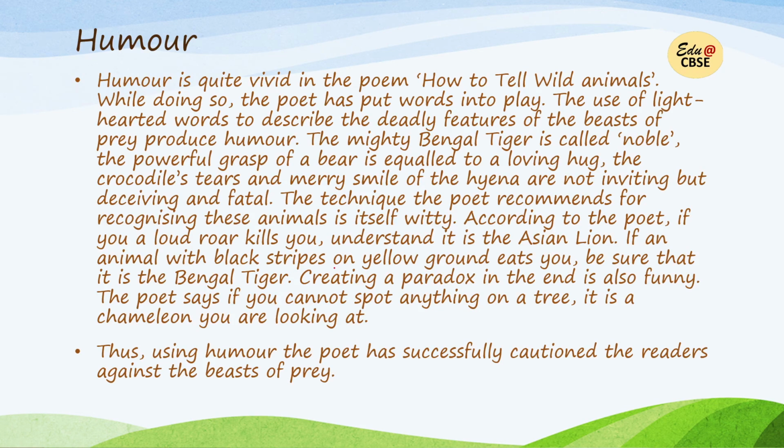If an animal with black stripes on yellow ground eats you, be sure that it is the Bengal tiger. So the features that the poet is pointing out and the method that the poet has given to recognize, that itself is amusing. So अगर टाइगर ने तुम्हें खा ही लिया तो फिर तुम जान के क्या करोगे कि that is a Bengal tiger. So creating a paradox in the end, it is also funny.